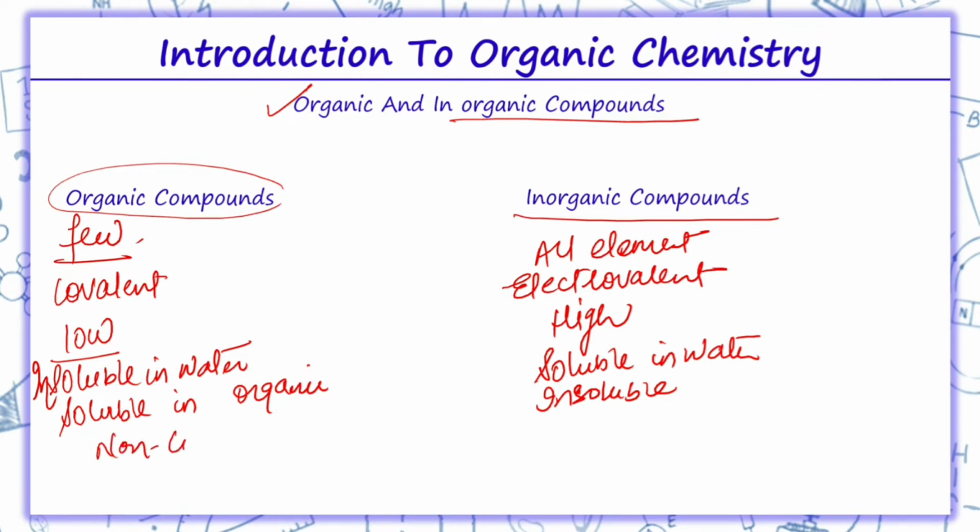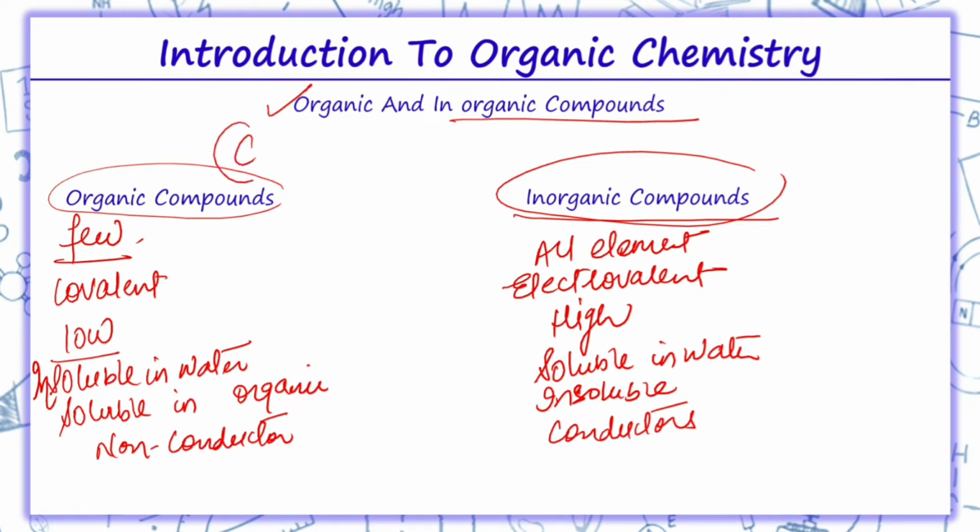But inorganic compounds are conductors of electricity because they have free ions in them. Catenation and isomerism: organic compounds are mainly made up of carbon, and due to the unique nature of carbon, they exhibit catenation, tetravalency and all. But inorganic compounds do not exhibit catenation and isomerism.